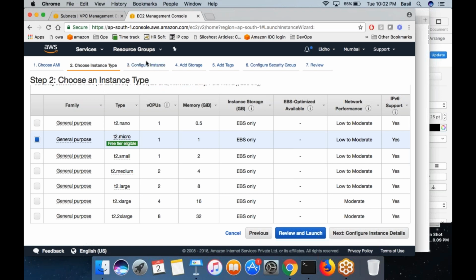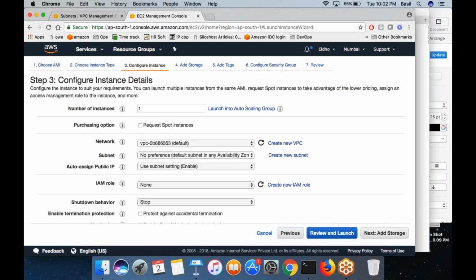It is only on this page where you are going to select which network the machine is going to be placed in. So placing the machine into a particular network does not really affect what configuration you want to put for the machine, right? The machine configuration is different, the network configuration is different. You got it, right?